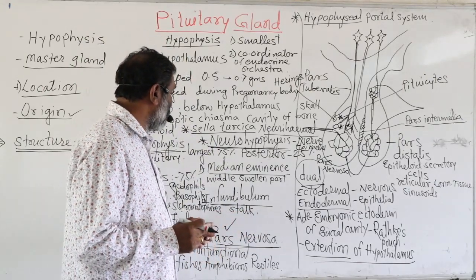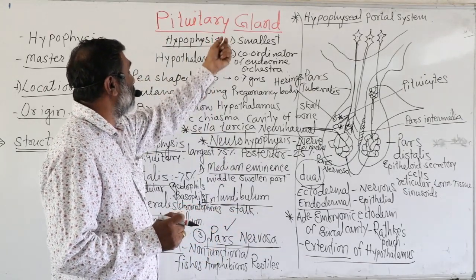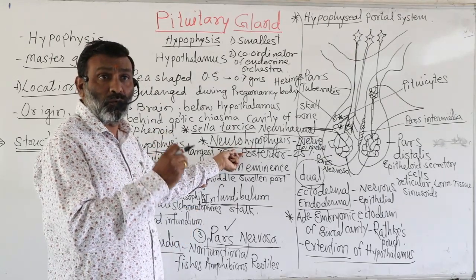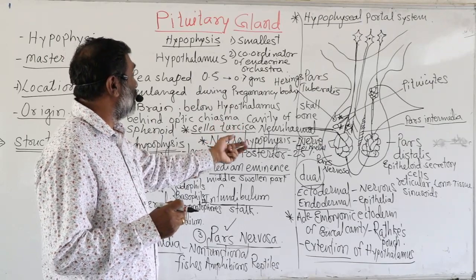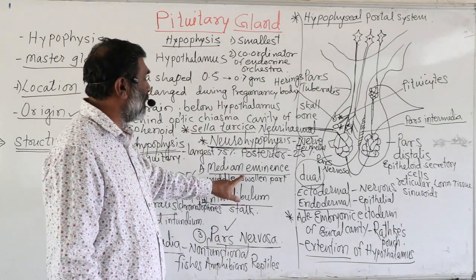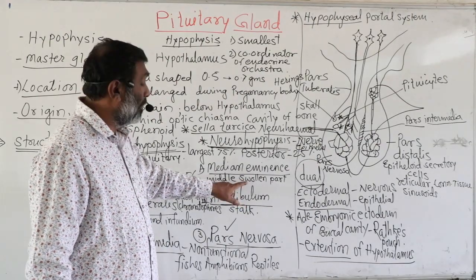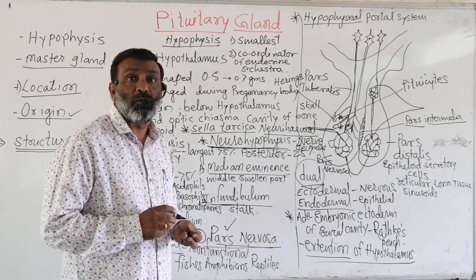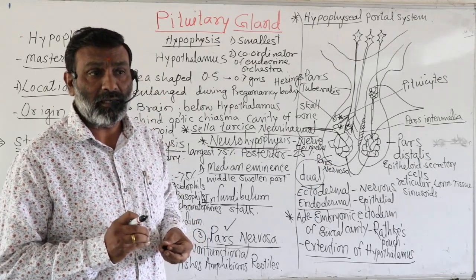So 6 hormones are secreted by the adenohypophysis, and 2 hormones are stored and released by the neurohypophysis. The neurohypophysis does not secrete any hormone, and the pituitary gland is called the master endocrine gland.